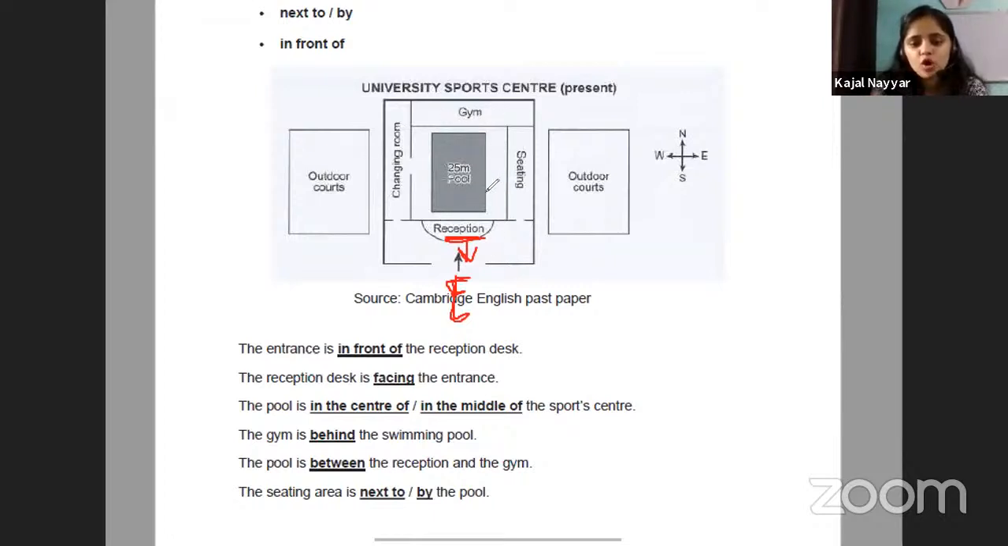It is in the middle of the sports center. You have to identify where the middle point is, and you have to mark it. So when you see all these points, you will be able to know. When you know the vocabulary of maps, it becomes very much easier. And you have to always revise it.